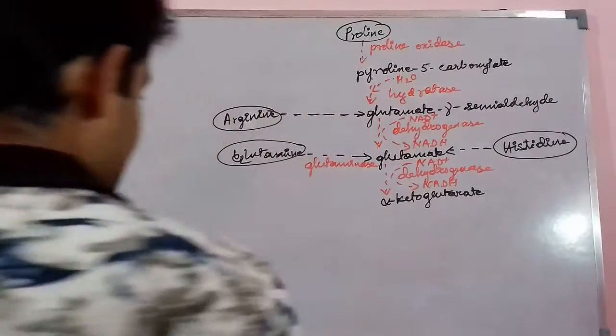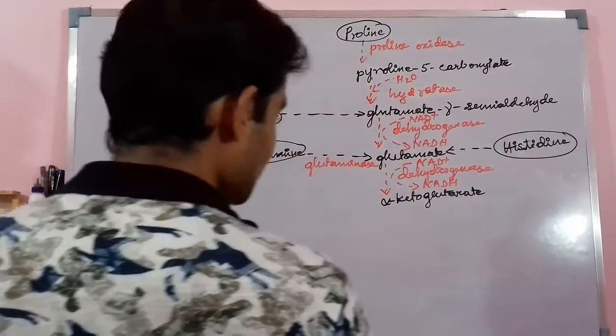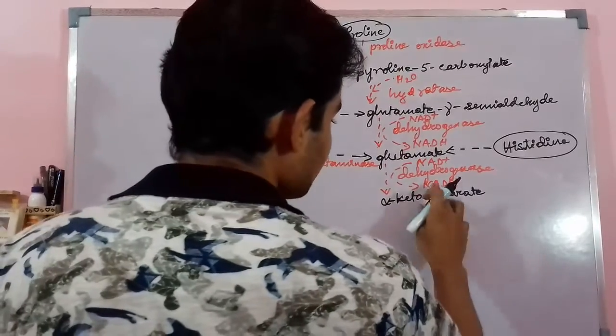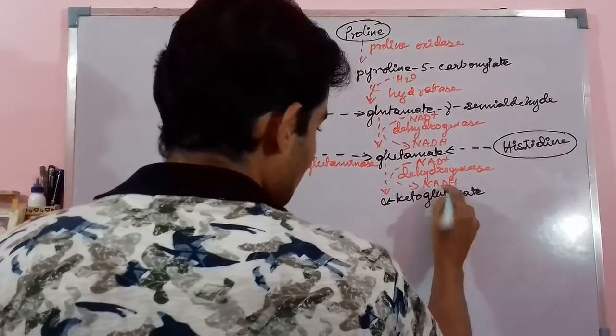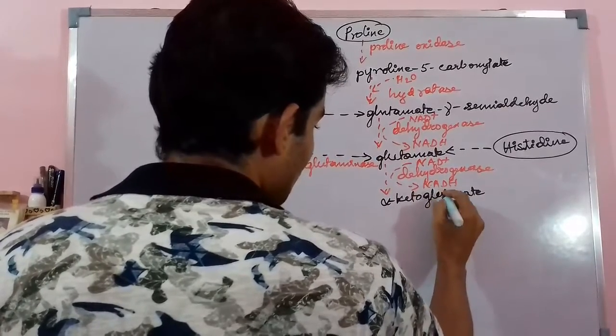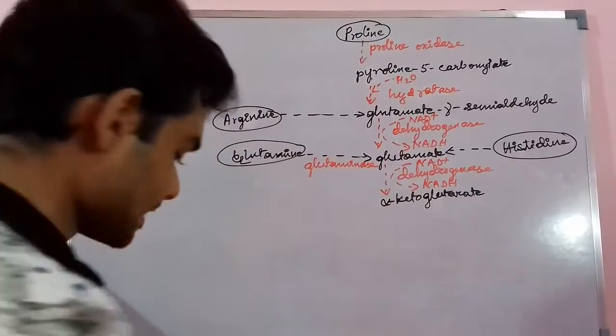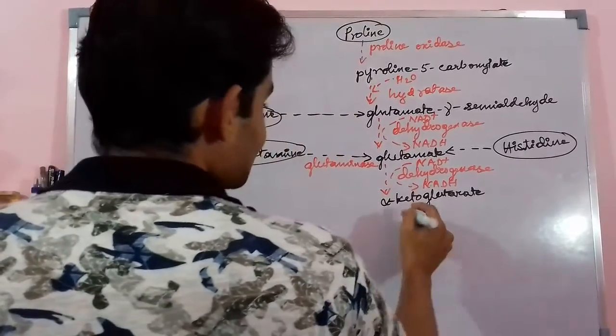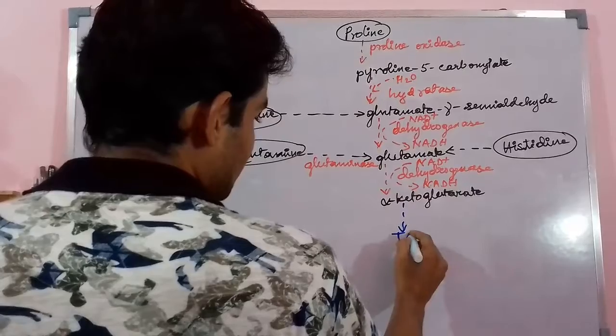And last but not least, this alpha ketoglutarate molecule ends up in the TCA cycle, as we all know.